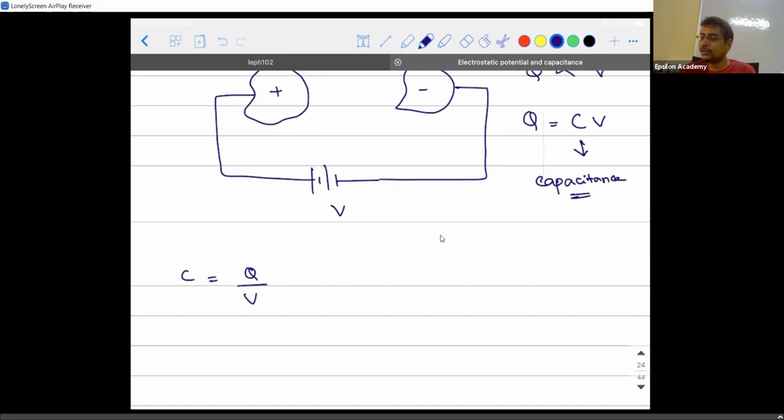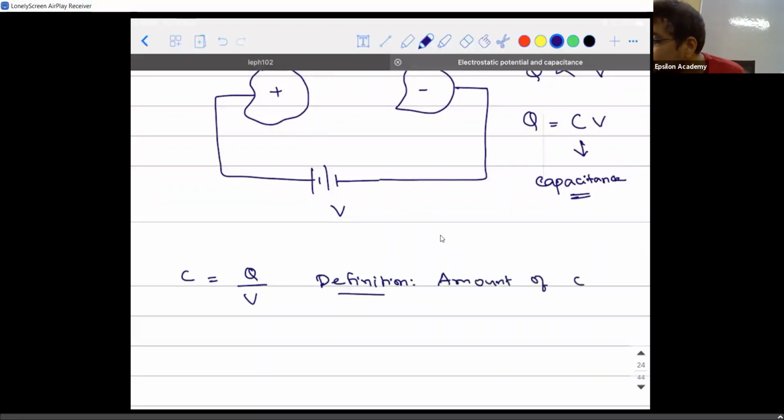Correct? So it is Q divided by V. Now, if I ask you to give a definition to it, I am asking you to give a definition from this mathematical expression. So experimentally you did something, you found out something. By doing something you found out, no? How are you going to define it? So how do you define capacitance? It is defined like this.